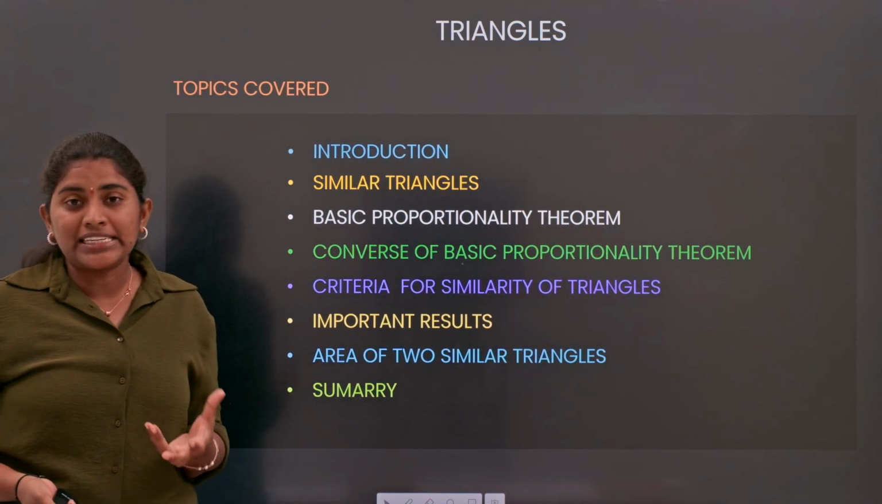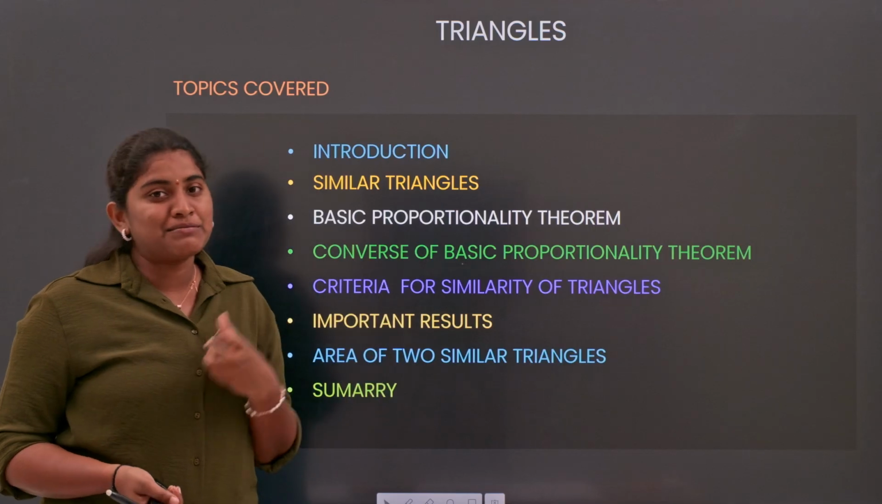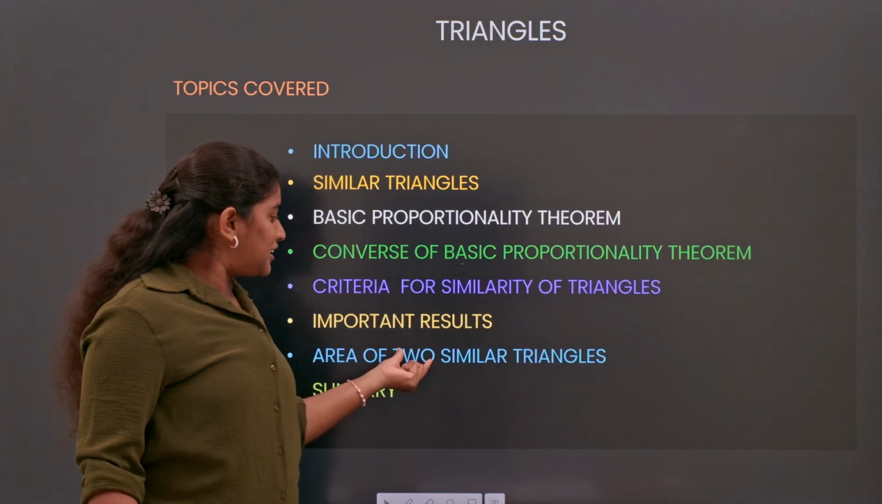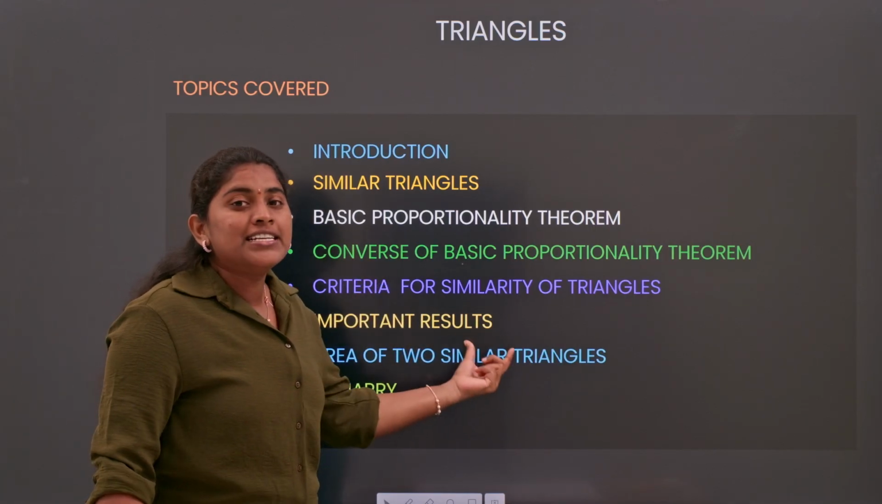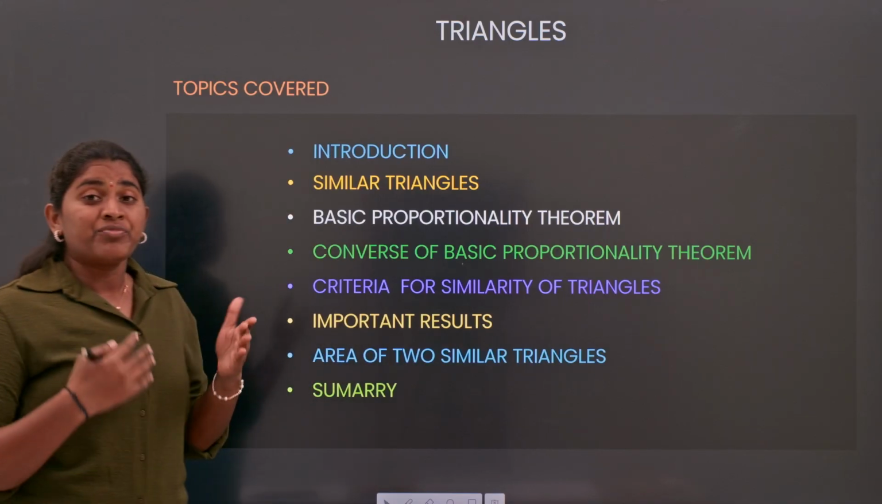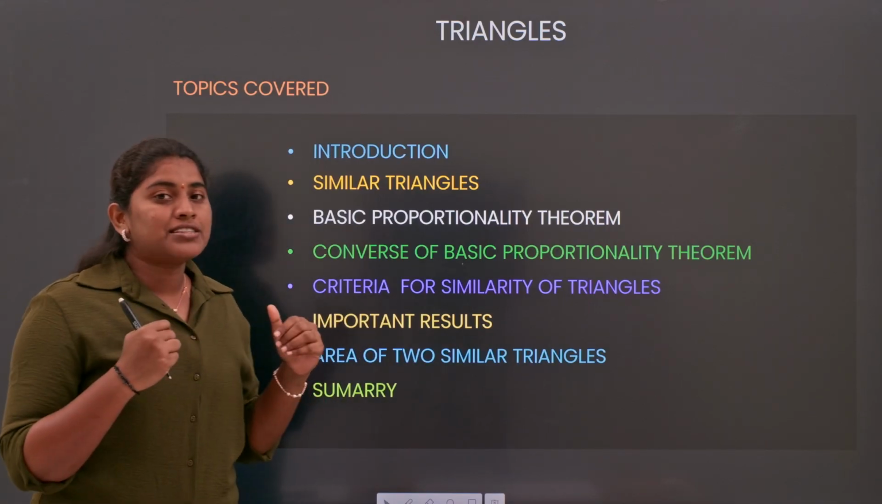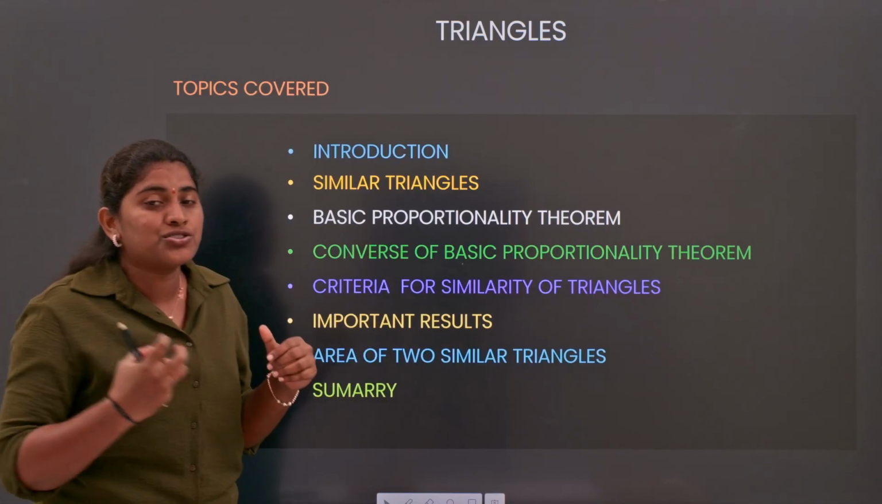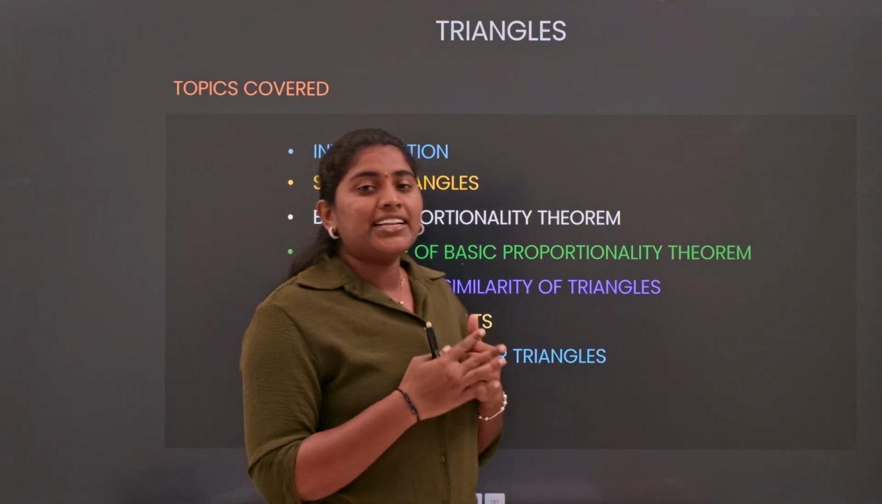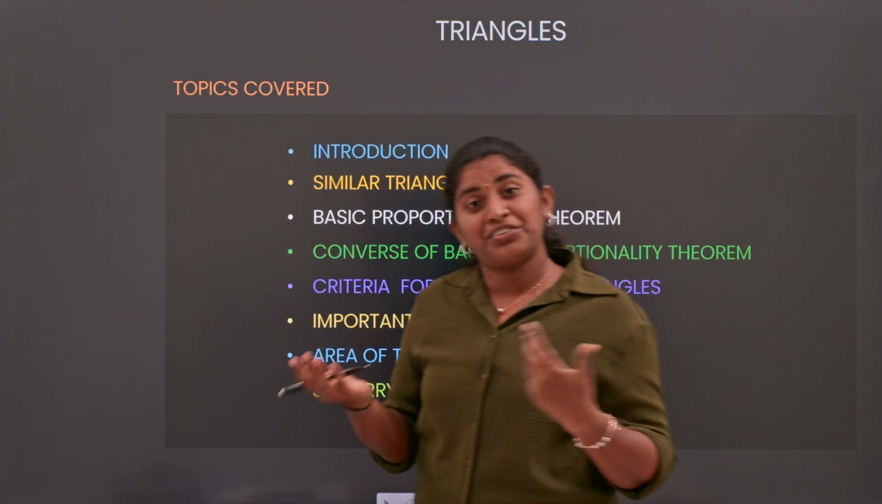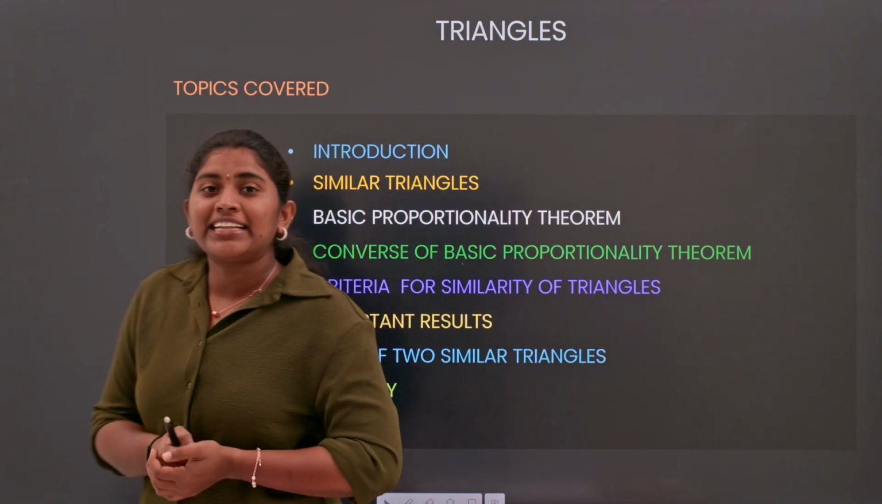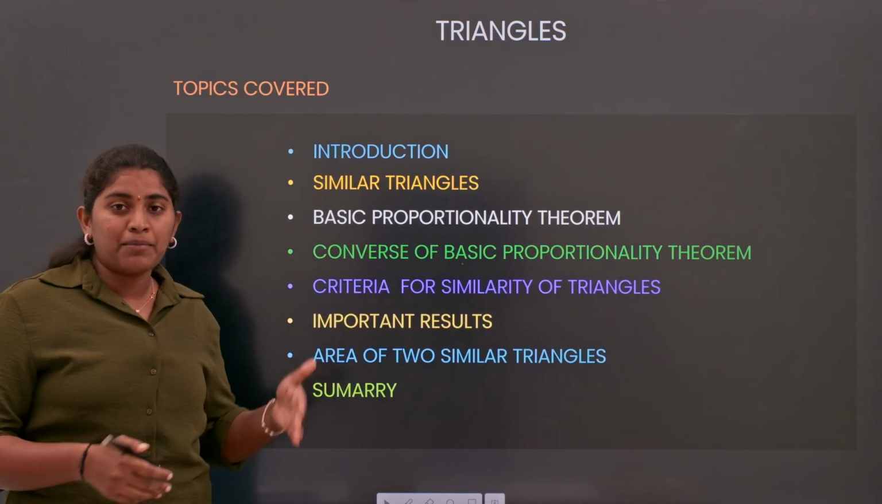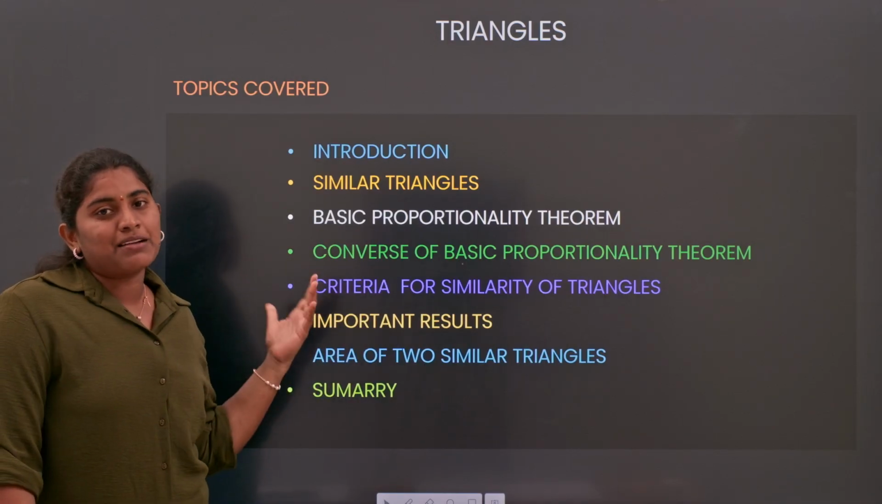Next, we will discuss some important results related to similarity of triangles, like how we take the ratio of the perimeters of similar triangles. Then we will discuss the area of similar triangles: if we consider the ratio of areas of similar triangles, what will that ratio equal? Then, like our previous session, we will discuss a few problems, and then once again recap all the topics in the summary part.